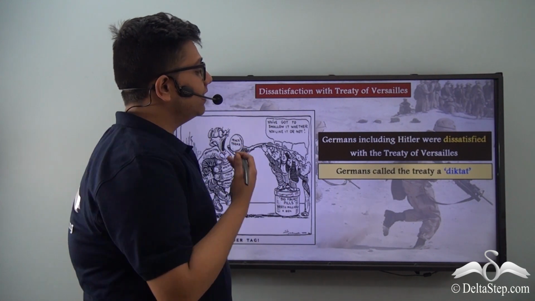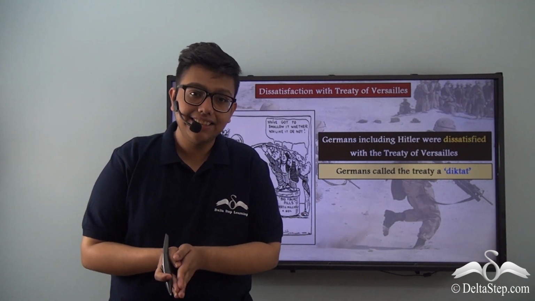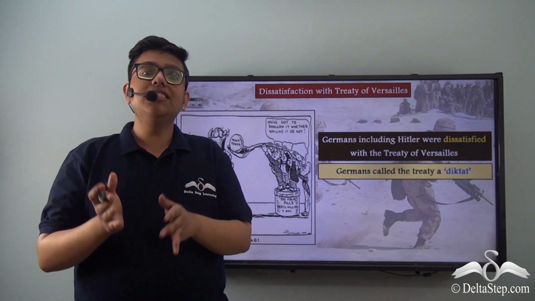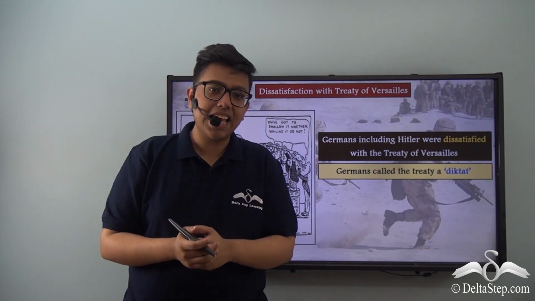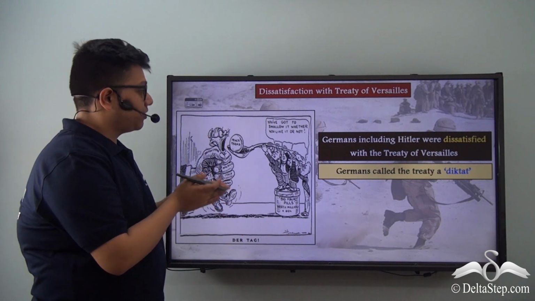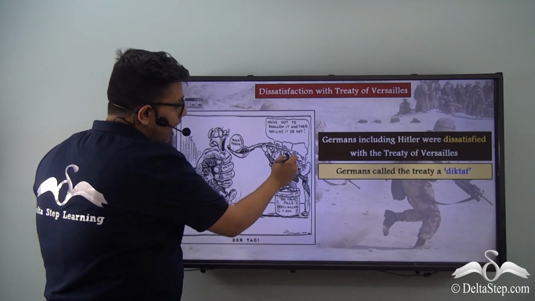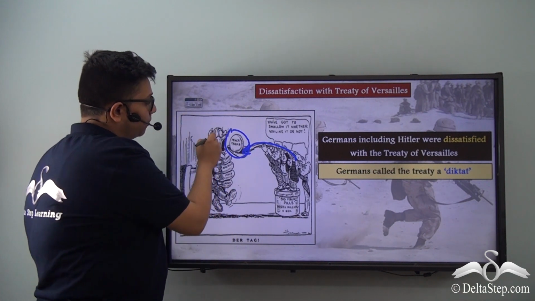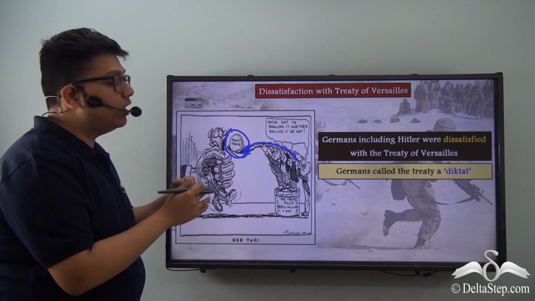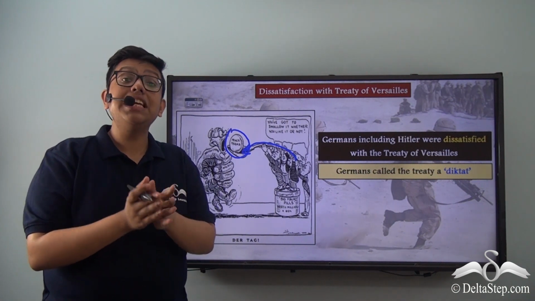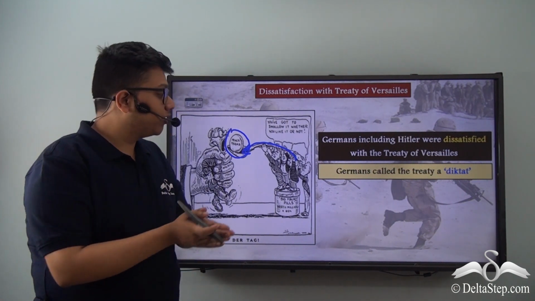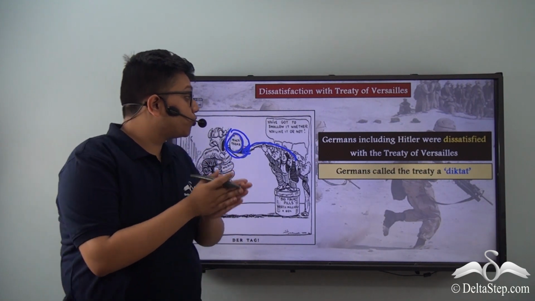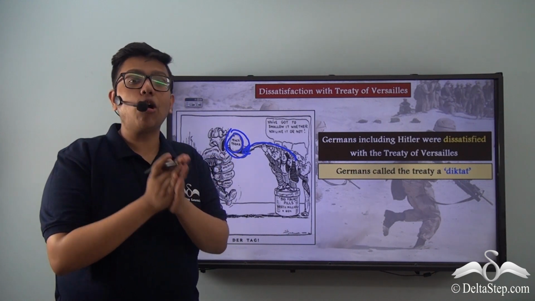You see, they considered the treaty to be a diktat. This is because Germany was not given any other option, and all these terms were put on the German shoulders. As you can see in this satirical illustration, the Allied nations are forcing the peace terms onto Germany, holding Germany in their grasp and making Germany open its mouth so they can force feed the peace terms, saying you have got to swallow it whether you like it or not.